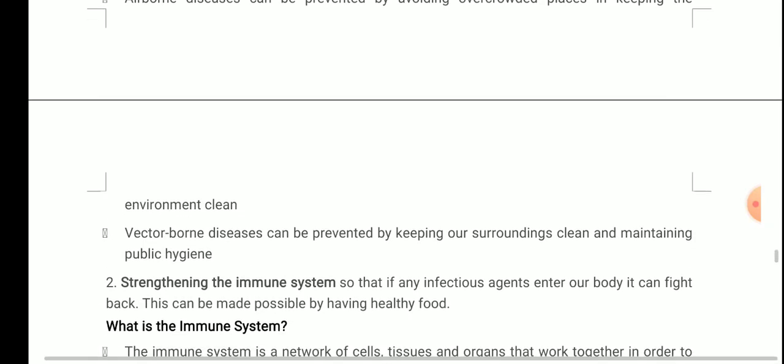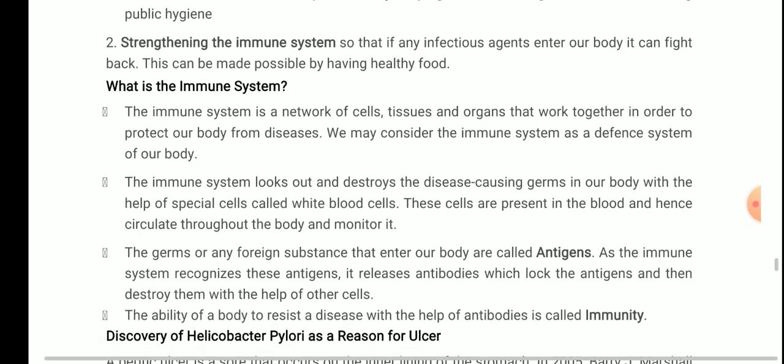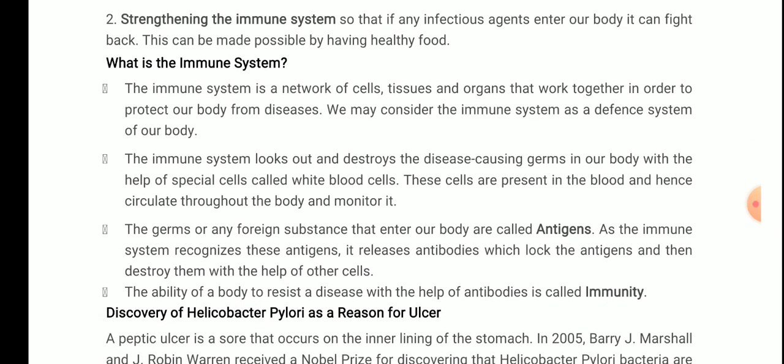The second one is strengthening the immune system. Very important one. Strengthening the immune system so that if any infectious agent enters our body, it can fight back. This can be made possible by having healthy food. Because the immune system is a part of our body. You all know, I have discussed it, that the immune system fights against these anti-life bodies that enter our body, like microorganisms that can harm our different systems. So what does our immune system do? It kills them or attacks them, so that they do not affect our body.